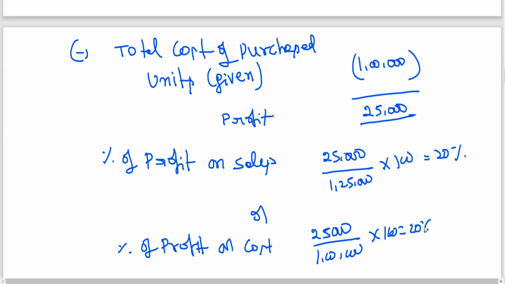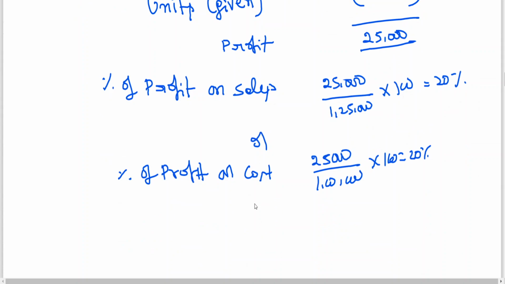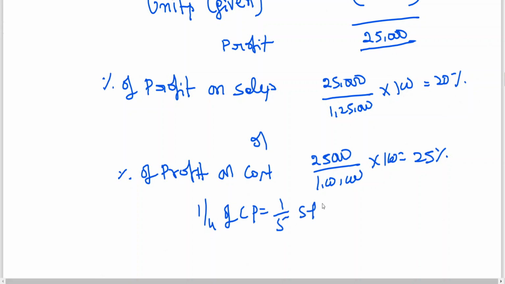This percentage you should convert into the fraction, then this 1 by 4, 25% will be getting. So now this is to be converted. 1 by 4th of CP is equal to... is it a waste of time? No. So that is why better you go for this one. Easy. Okay, now the problem is simple. Once you can get it, everything you can find out.